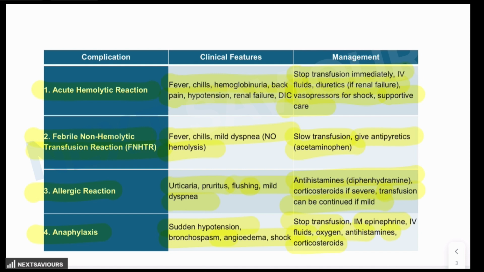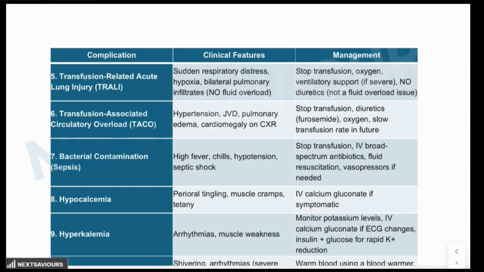So these are all immediate blood transfusion reactions, but most importantly, we have to focus on these two, that is TRALI and TACO: transfusion related acute lung injury and transfusion associated circulatory overload. What happens in case of TRALI is that anti-leukocyte antibodies in the donor plasma result in non-cardiogenic pulmonary edema. While in case of TACO, a rapid increase in transfusion volume leads to fluid overload. So these are the basic mechanisms behind both of them.